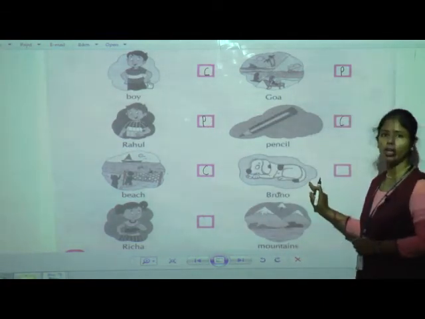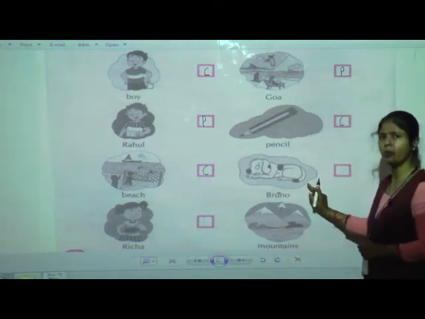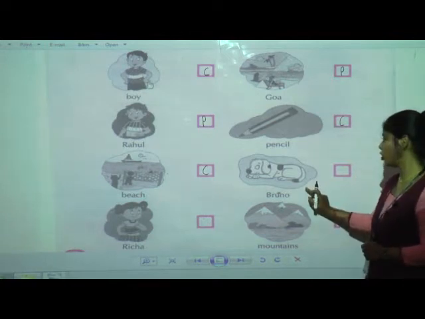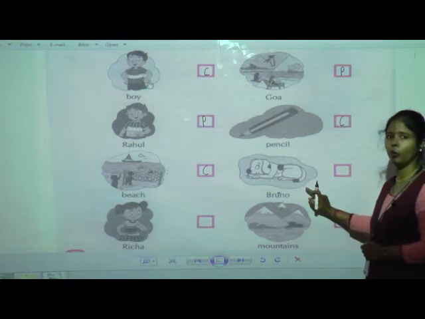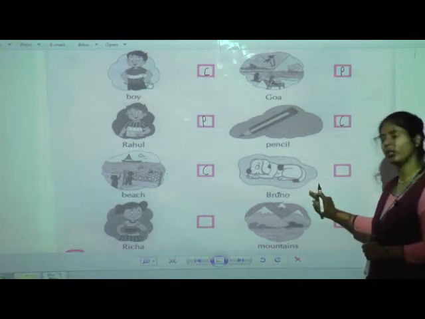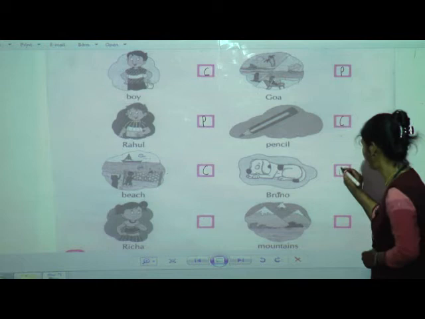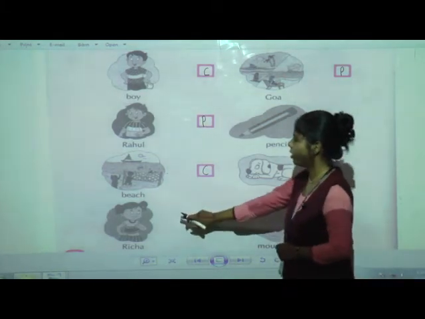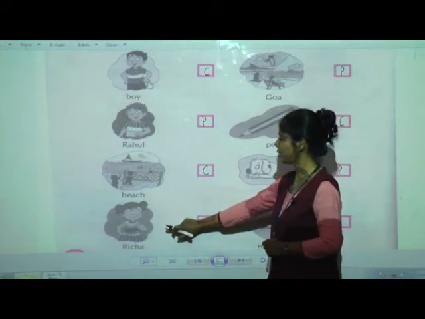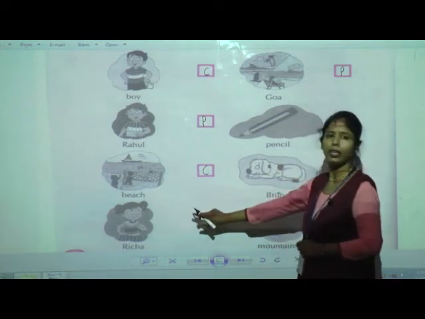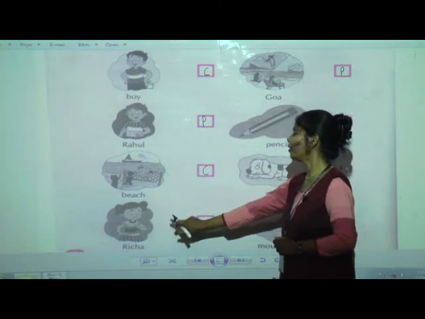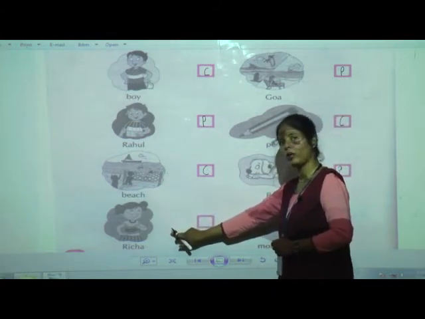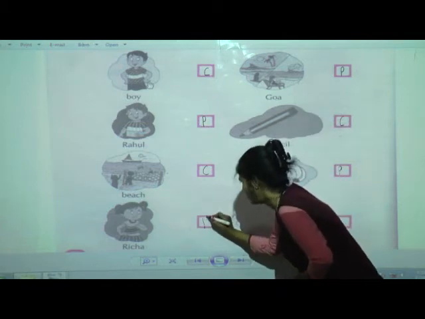Next, a dog is shown, and the name is also given: Bruno. So is it a proper noun or a common noun? It is a proper noun. Next, a girl's picture is shown and a name is also given to that girl, so it is a proper noun.